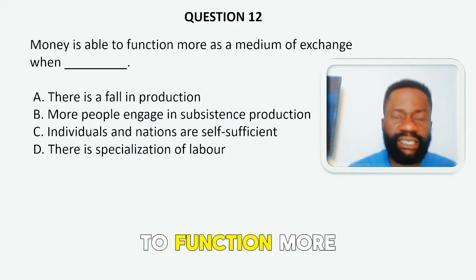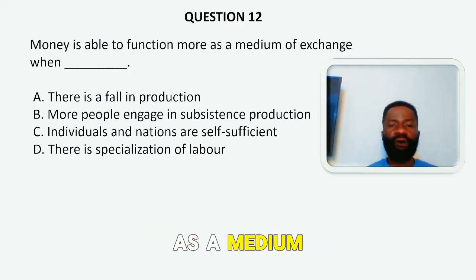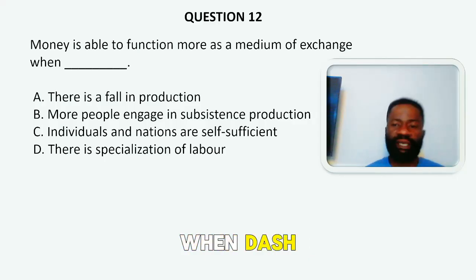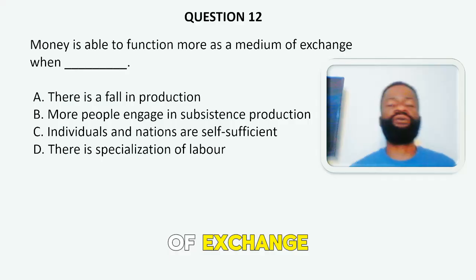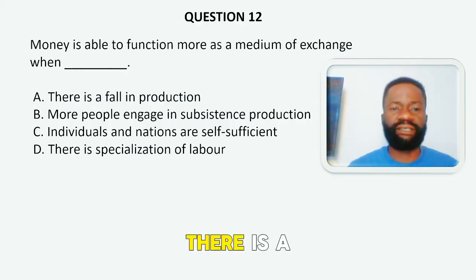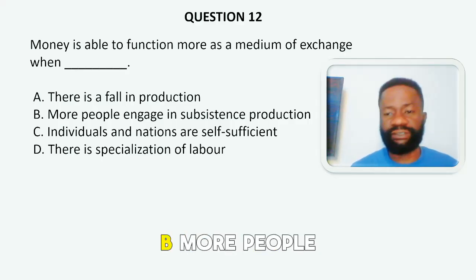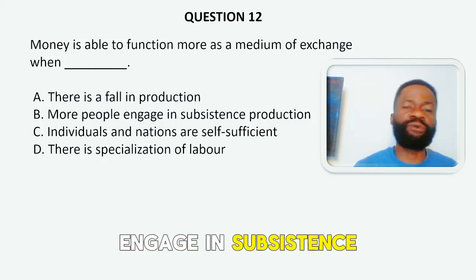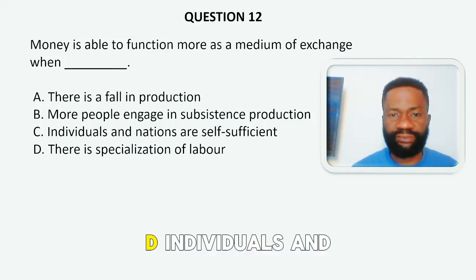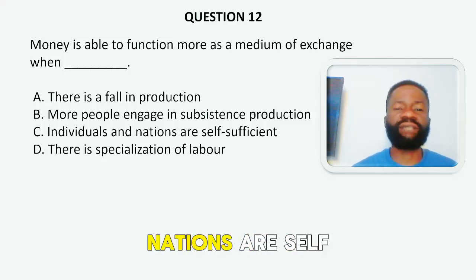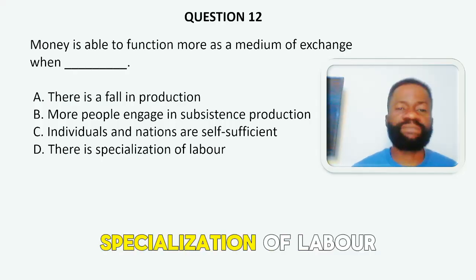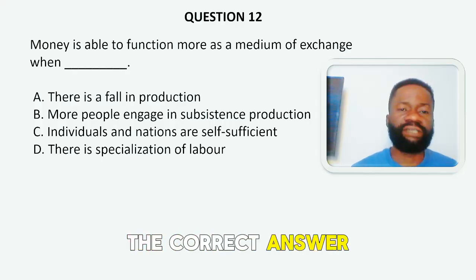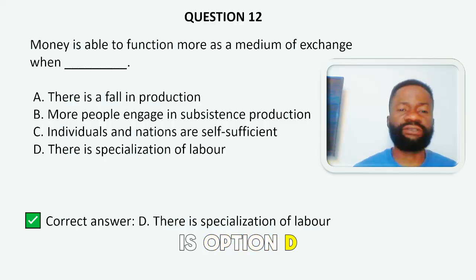Money is able to function more as a medium of exchange when dash. A. There is a fall in production. B. More people engage in subsistence production. C. Individuals and nations are self-sufficient. D. There is specialization of labor. The correct answer to the question is option D.